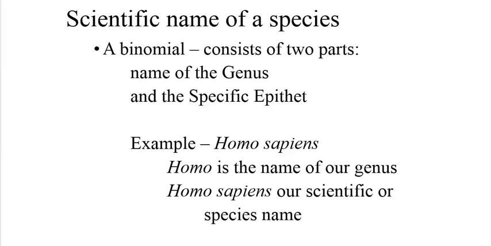The first name, for example, Homo, is the name of the genus an organism belongs to. The second name, for example, sapiens, is the specific epithet. The scientific binomial for the human species is both words, Homo sapiens.